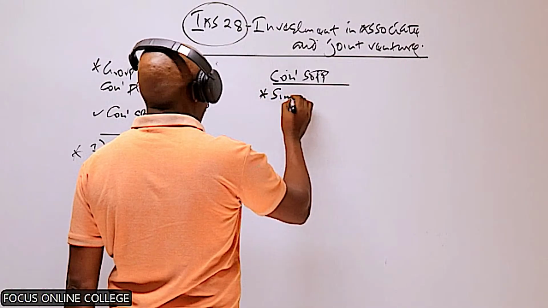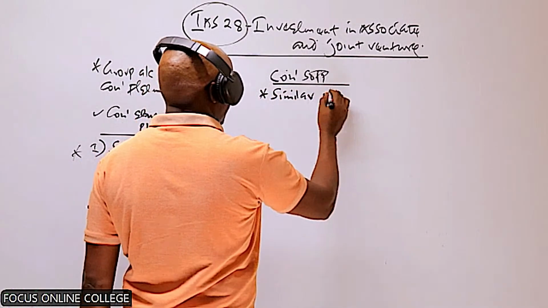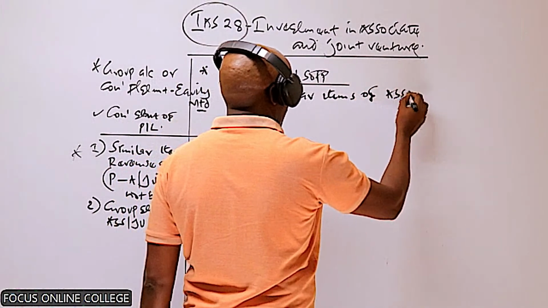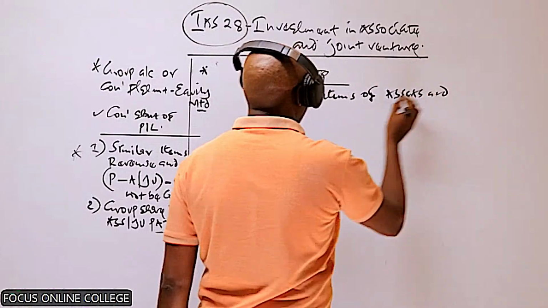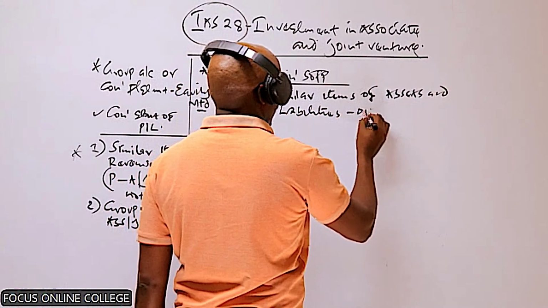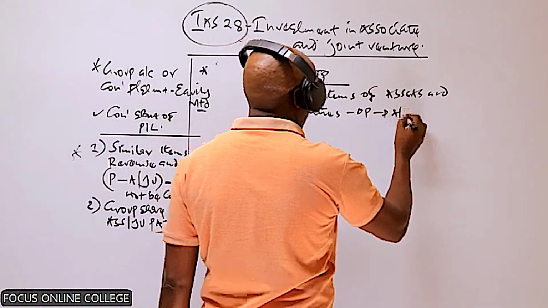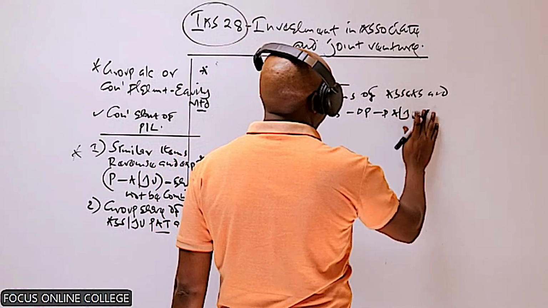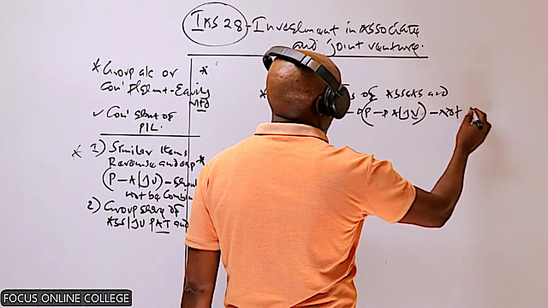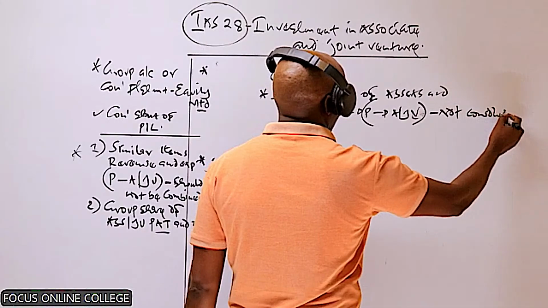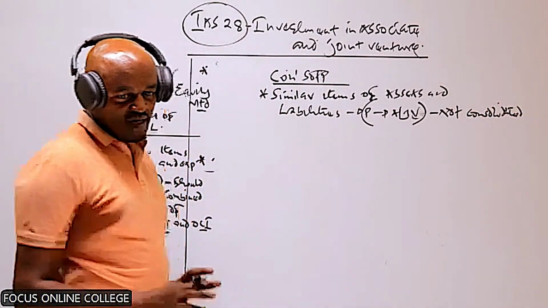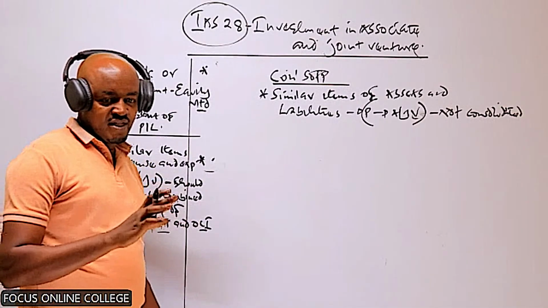So in this case, we can say similar items of assets and liabilities, those of the parent company and those of the associate or the joint venture, are not consolidated. Not consolidated means that they should not be combined, like what we are doing in the case of an investment in a subsidiary.